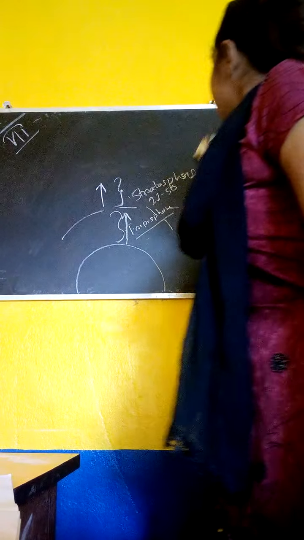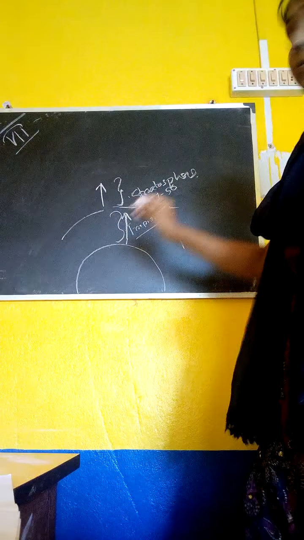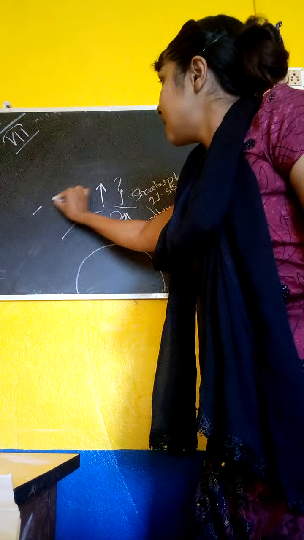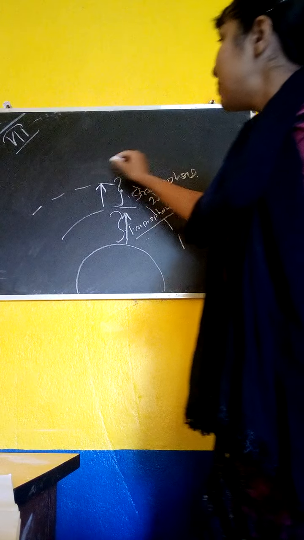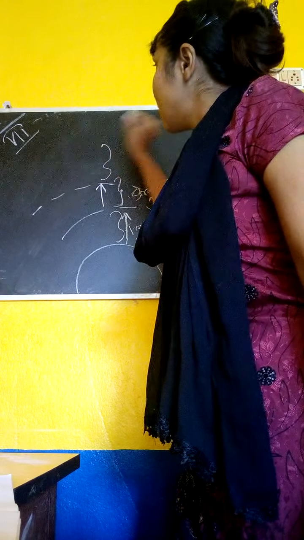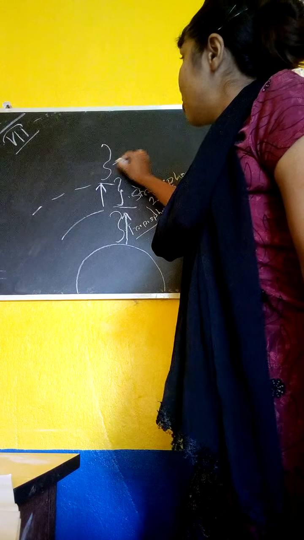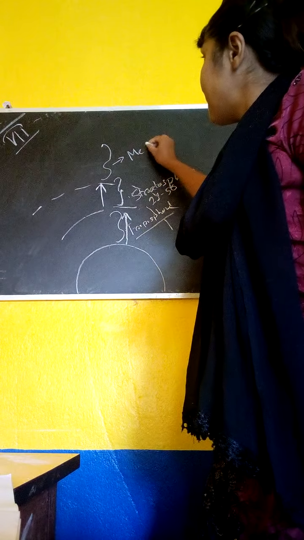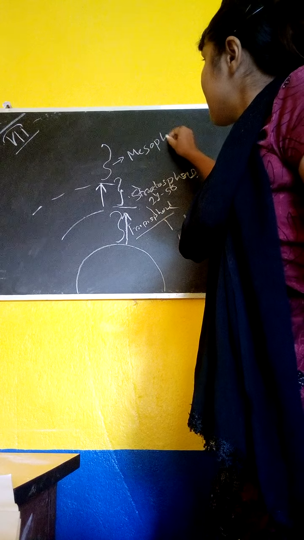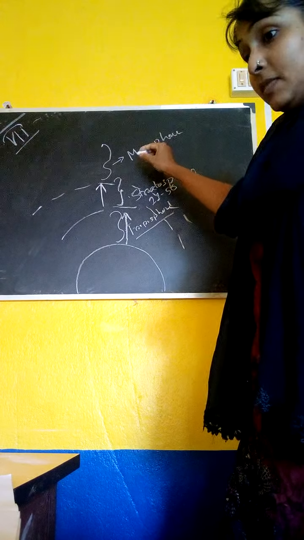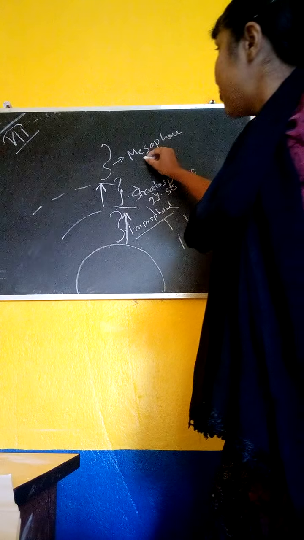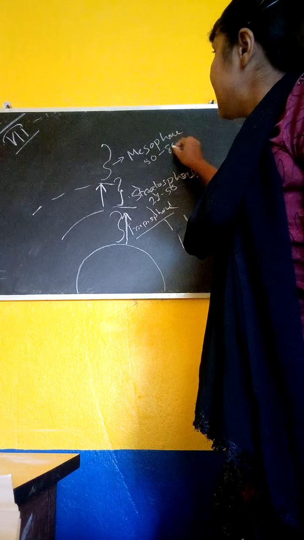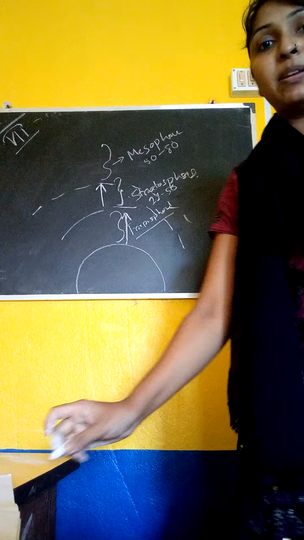I'm going to erase this. Above this layer, there is also a layer that is known as the mesosphere. This layer is from 50 to 80 kilometers above the sea level.